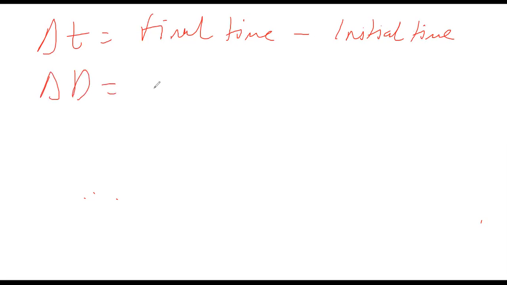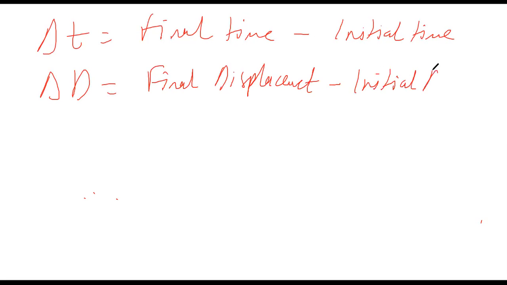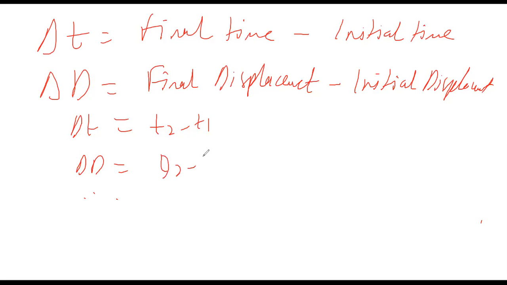Similarly, change in displacement is what? Final displacement minus initial displacement. So change in time can also be written as t2 minus t1. Change in displacement can be written as d2 minus d1.